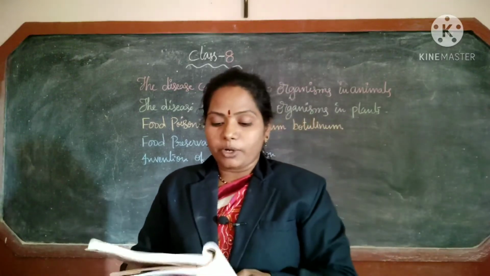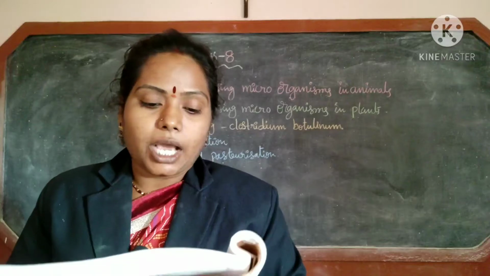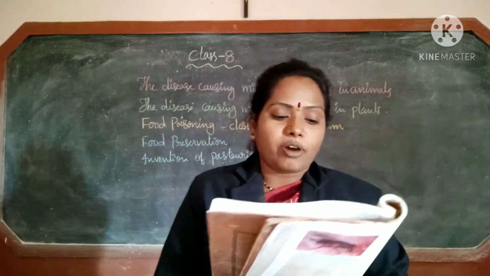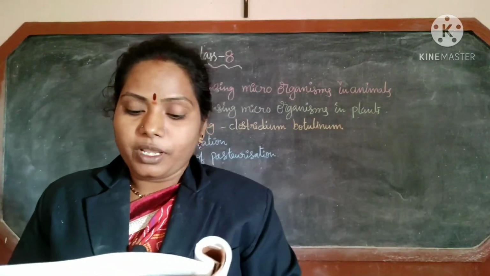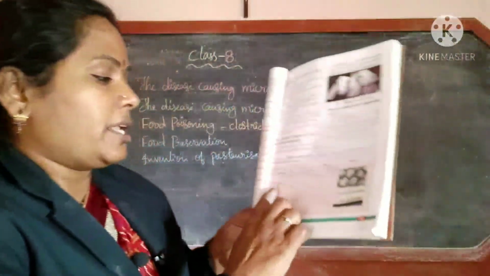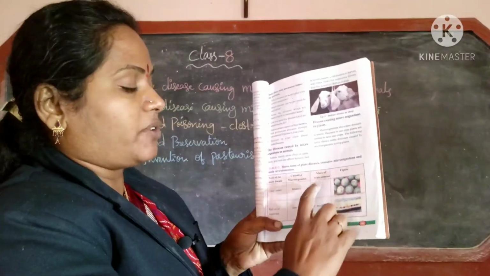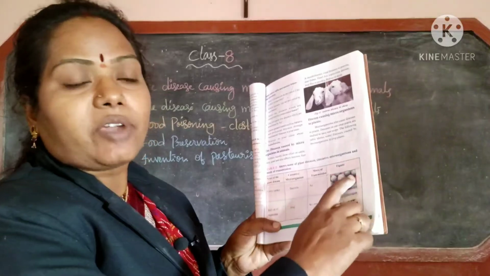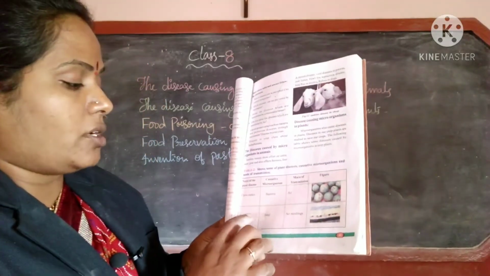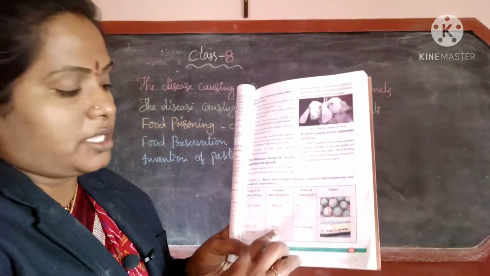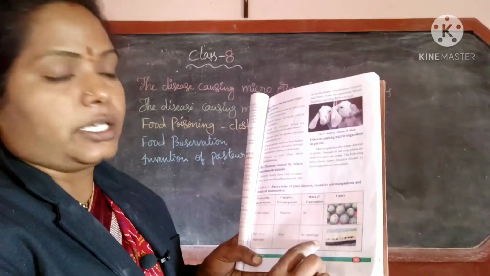Next, one more table: diseases caused by microorganisms in plants. The table gives the name of the plant disease, the causative microorganism, the mode of transmission, and a figure. Citrus canker disease is caused by bacteria, the mode of transmission is air, and the figure is given. Next, red rot of sugarcane is caused by fungi, and the mode of transmission is air and seedlings.